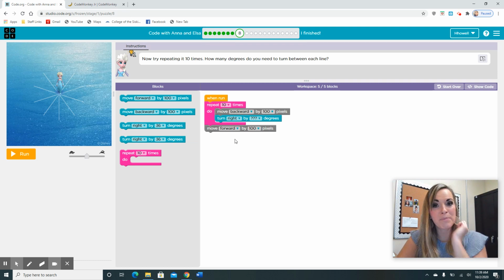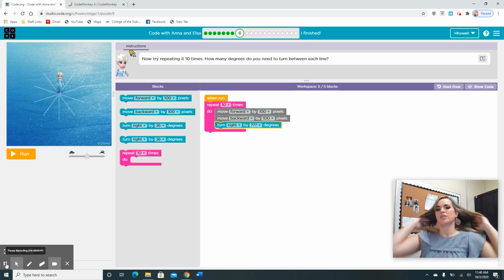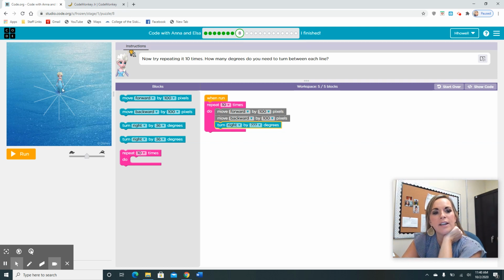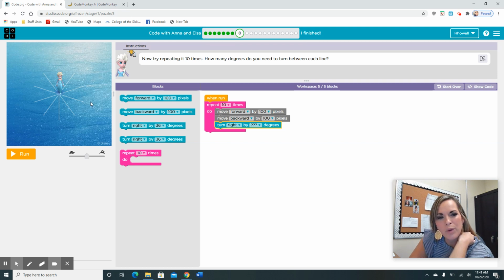So obviously we have a bug in our program and we have to figure out why. Okay, so we have our 10. Now on this one, we want her to always return to the center. So she's going to walk down this line and we want her to return back. So we are going to use the backwards walk. And I hope you guys pause me and just play around with this puzzle, try to figure it out. Now, we want her to turn, and this is not a wide turn.